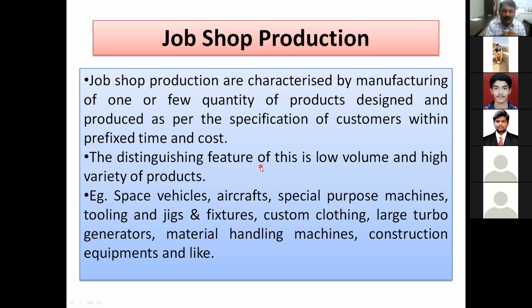So let us take 2-3 examples one by one. Space vehicles, example number one. One or few, so this is the example of one. Or if you say few, again few can be tolerated. If you say, sir, same example, but it has some good established infrastructure for space, nuclear, and defense. I am giving the example of Walchandnagar Industries Limited, where I served for 5 years in the nuclear division. There is one division dealing with space vehicles, defense, and one with aerospace.